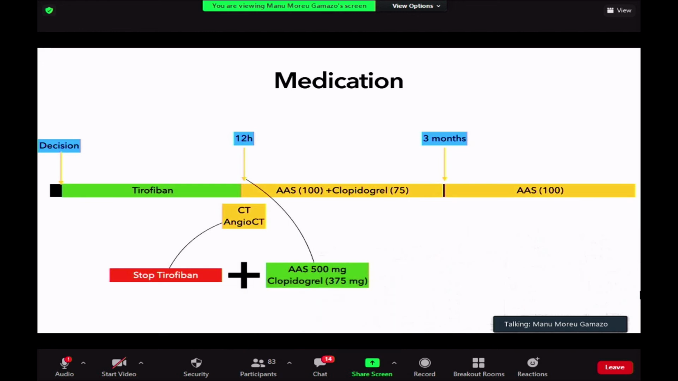So as you can see, the only thing that changes is that we add clopidogrel for the first 3 months, and we add tirofiban for the first 12 hours. The rest is pretty much the same, and we treat the patient with aspirin like any other stroke patient or stroke treatment or secondary prevention of this stroke problem.